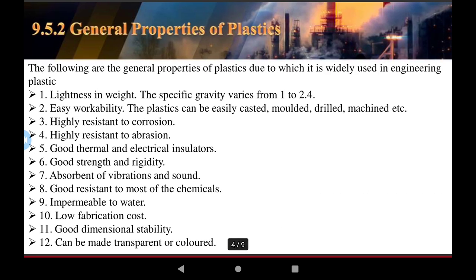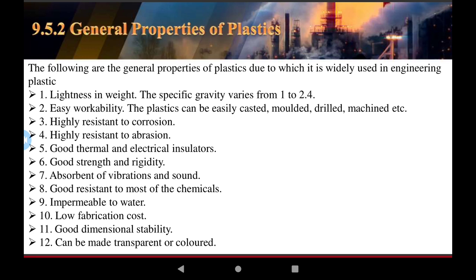The following are the general properties of plastic due to which it is used in engineering. First, lightness of weight: a very good property of the material.